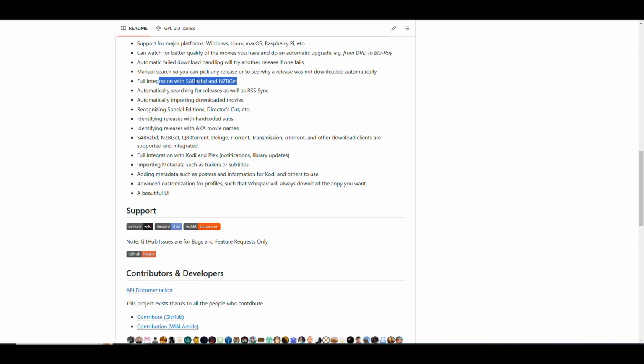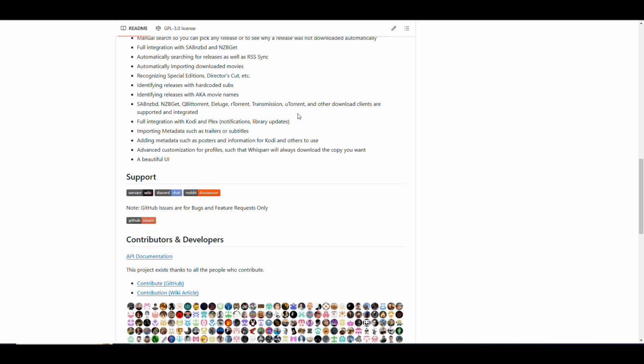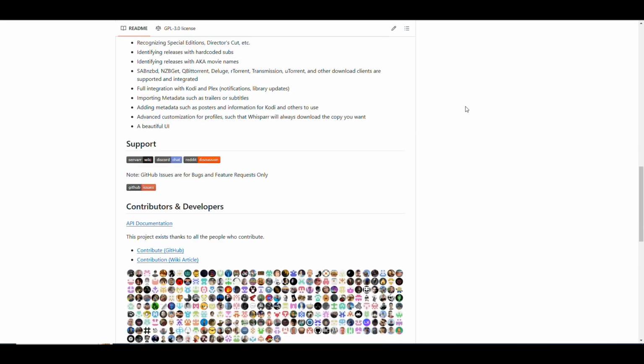It integrates with torrent and SABnzbd. It is able to search for RSS feeds, and it recognizes different types of movies, if it's a special edition, a director's cut, etc. So as you can see, it's very similar to the other Rs that we have worked with. The only difference is the type of content that it focuses on.